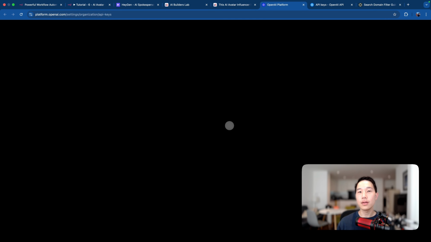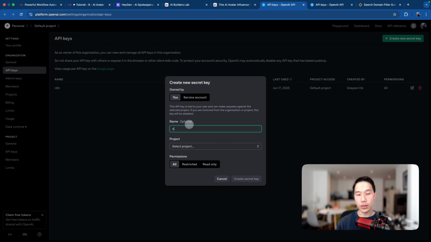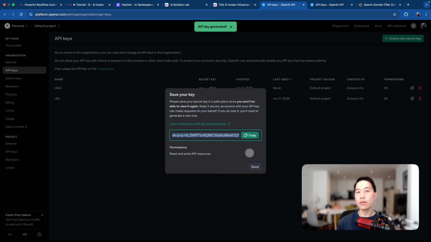Once you click on that, you may be prompted to create an account or so on, but once you have done that and head back to this page, you should be able to see this API keys tab, which then asks you to create a new secret key. So you can just create a new key and name it however you like, select the default project, and create the new secret key. Now, just a very important reminder: never share this key with anyone else. And for myself, I'll just delete this key after this tutorial.